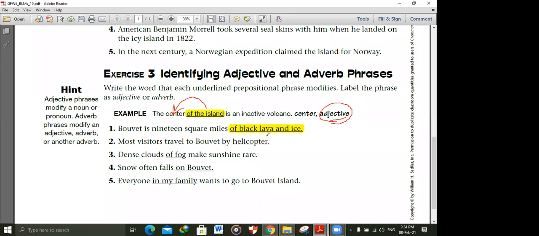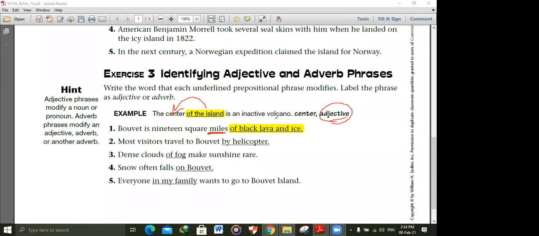What does this prepositional phrase describe? Not it. What is of black lava and ice? Not 19 square miles, no, the miles. These miles are not miles of dust, not miles of clay, not miles of mud, not miles of water. These miles, okay, are of black lava and ice.